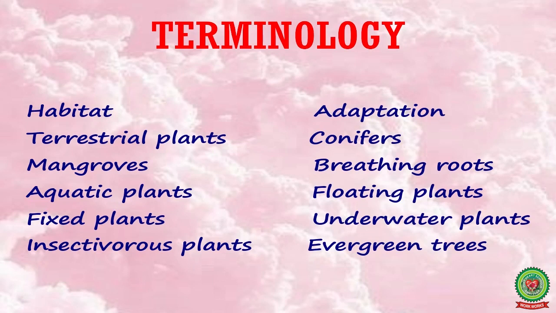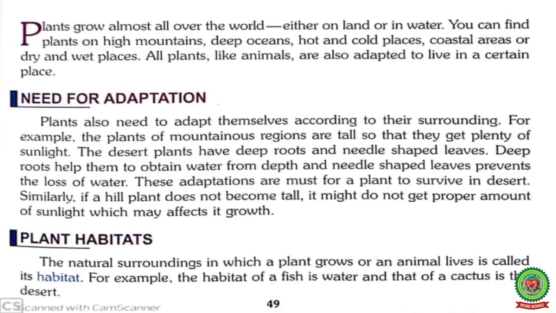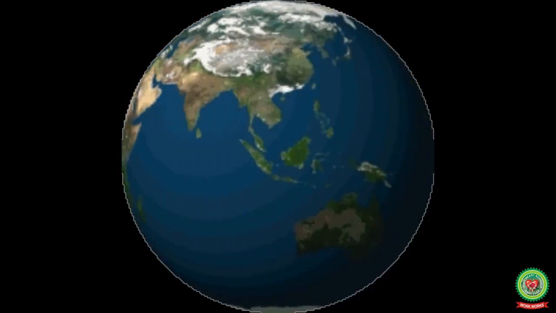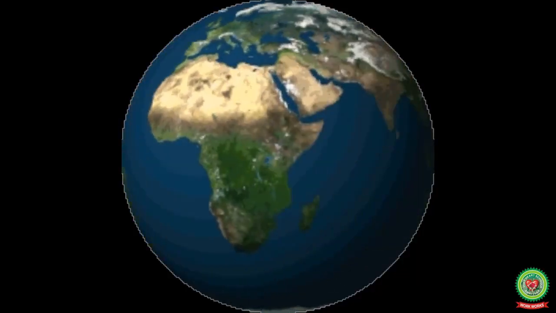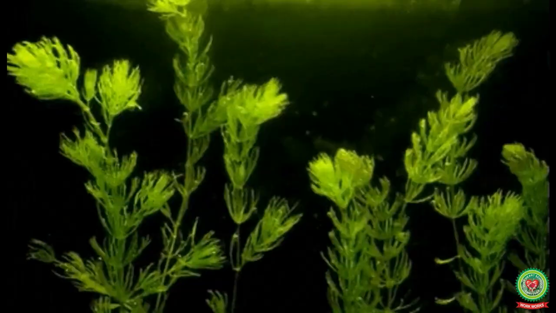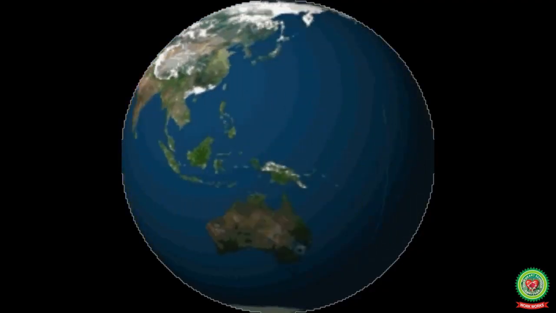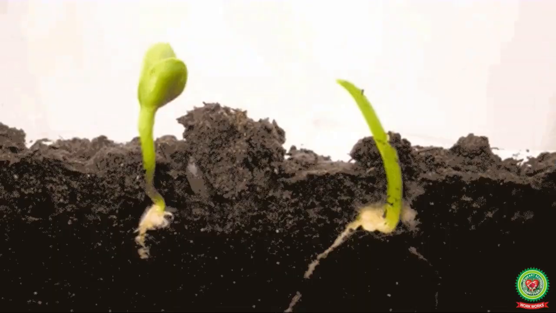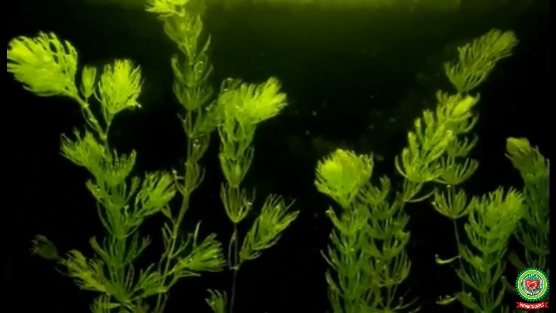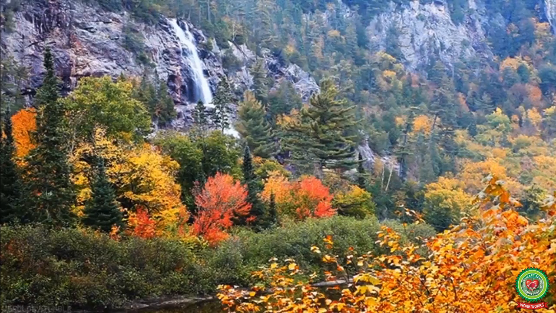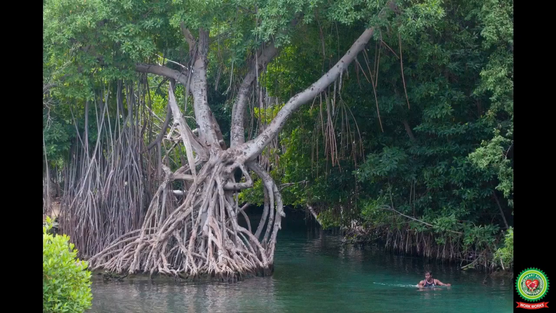So students, open your book at page number 49 and let's start our reading. Plants grow almost all over the world, either on land or in water. So students, plants grow in all parts of the world. They can be seen on land and they can also be seen in water. The places where plants grow are high mountains, deep oceans, hot and cold places, and also in coastal areas or dry and wet places.